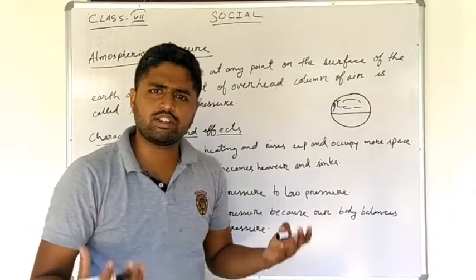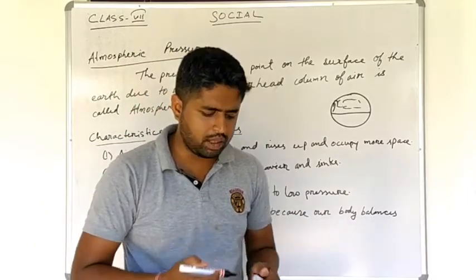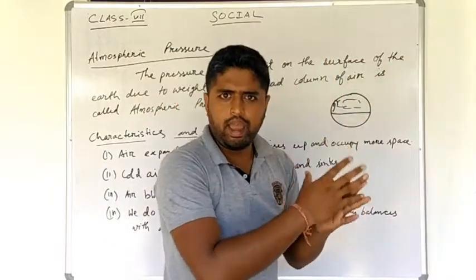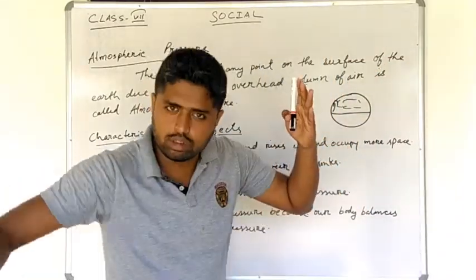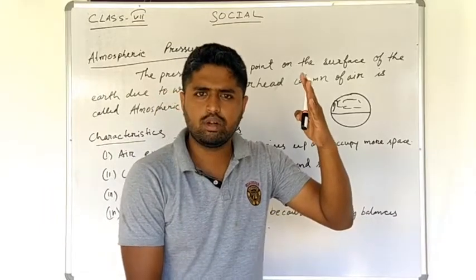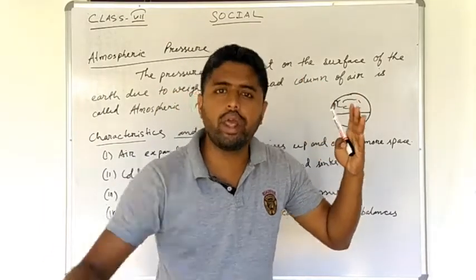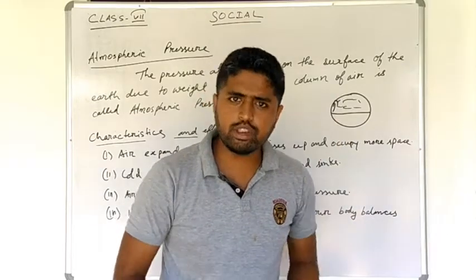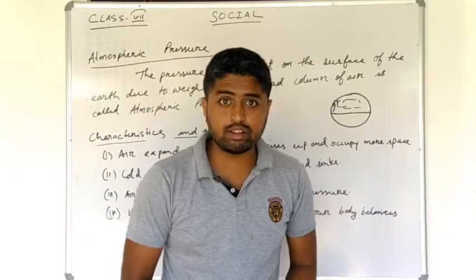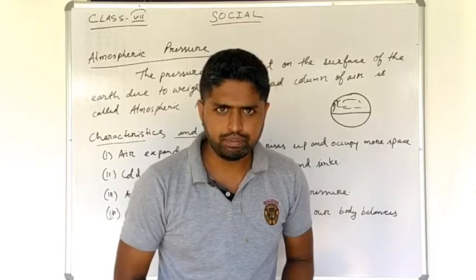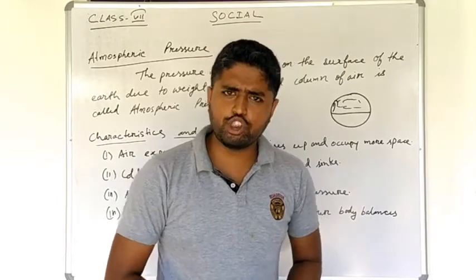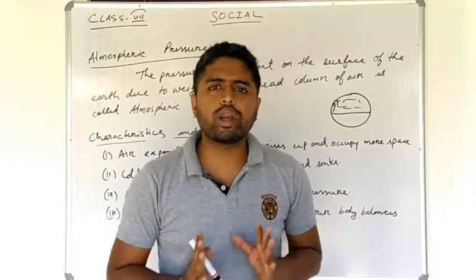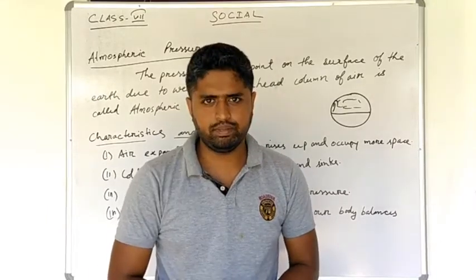The more the air gets heated, the lighter it becomes, the more expandable it becomes, the more it goes up. So whenever the air goes up, someone has to take its place. Which takes its place? Cool air takes the place of the heated air. In turn, it creates a pressure. It creates atmospheric pressure. Why is atmospheric pressure very necessary? Atmospheric pressure is necessary to regulate the temperature.